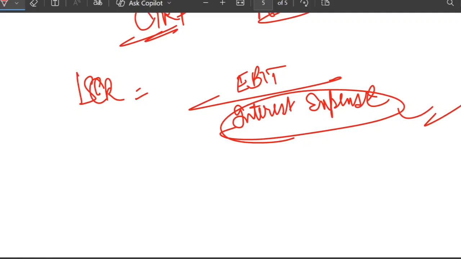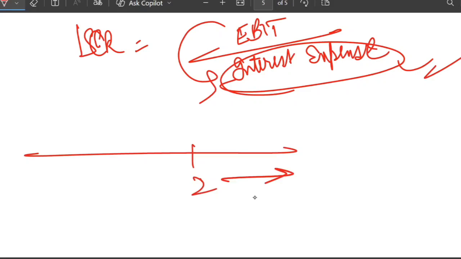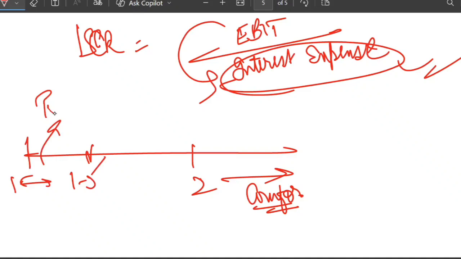One thing you must remember: the company might have borrowed, so it has to pay interest. Whether EBIT is sufficient to pay the interest, that is what this ratio tells us. If ISCR is more than 2, it's quite comfortable. That means our earning is twice the interest expense. If it is between 1 and 1.5, it is very tight. If it is less than 1, it is very risky. And if it is 2.5, it is extra comfortable.